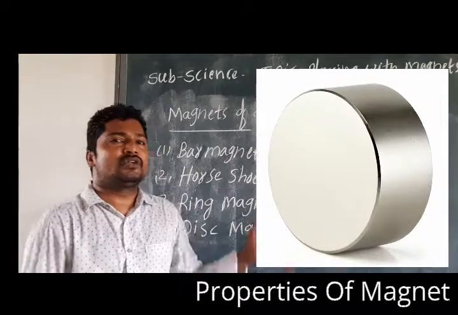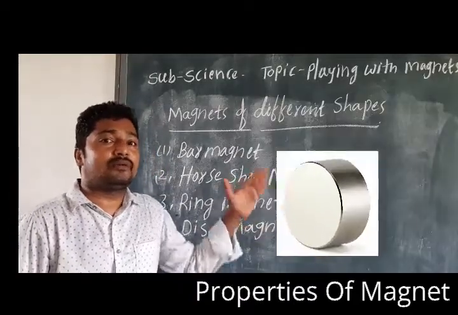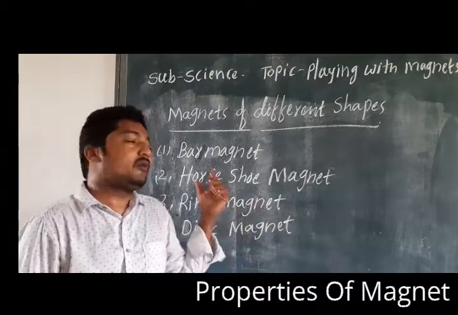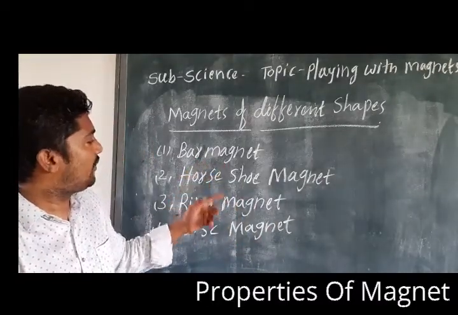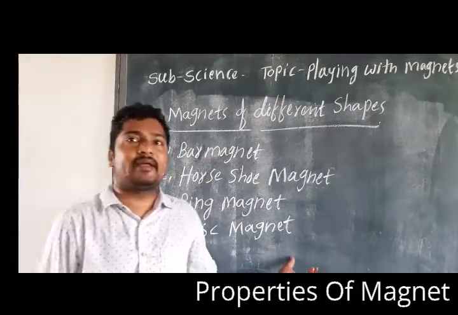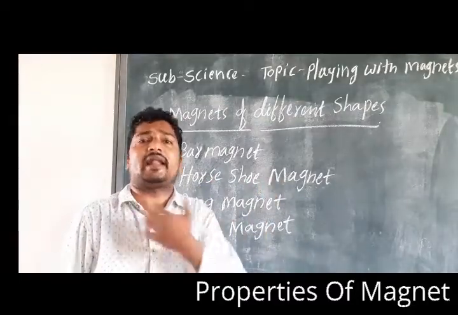We are going to discuss in detail in the next session where we can use the bar magnet, horseshoe magnet, ring magnet and disc magnet in our daily life.